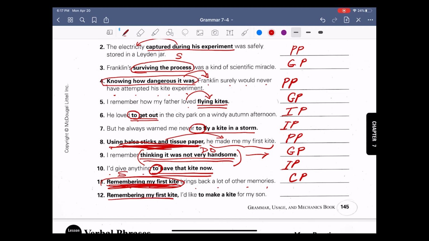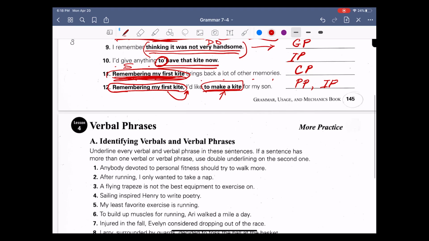Number 12, remembering my first kite, I'd like to make a kite for my son. To make a kite, that is an infinitive phrase. And right here, remembering my first kite is describing why you'd like to make a kite. So that's a participial phrase. Okay. Hopefully that helps there.